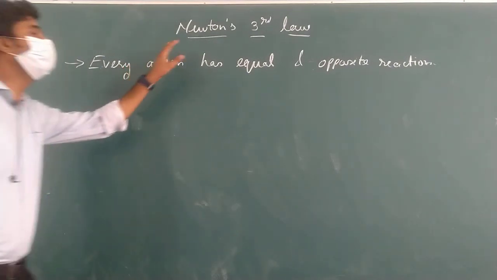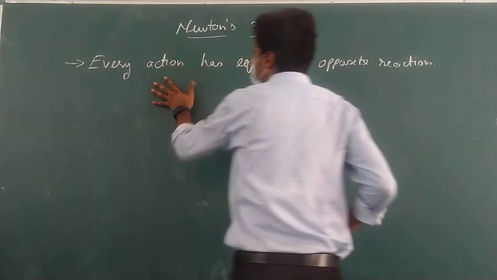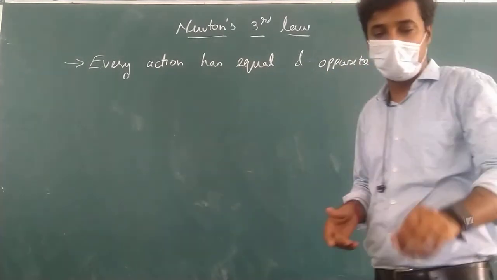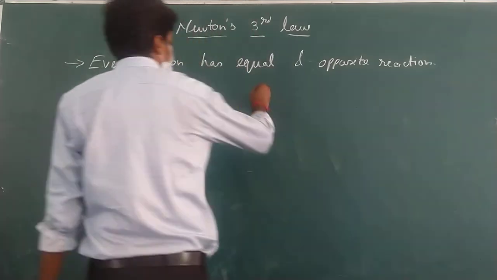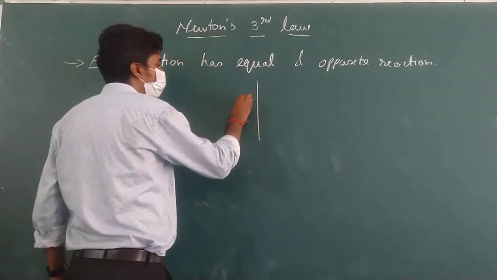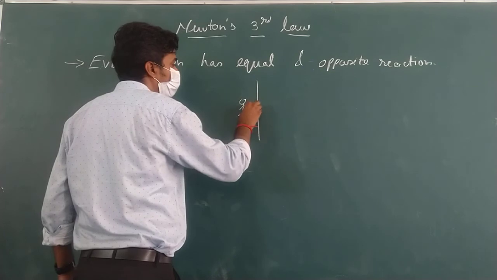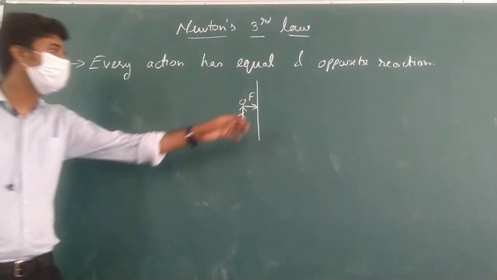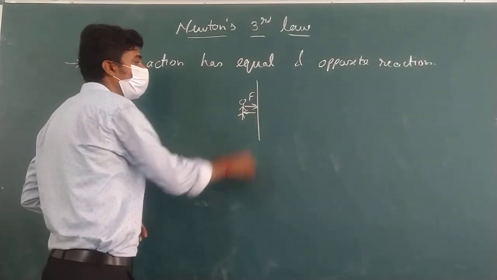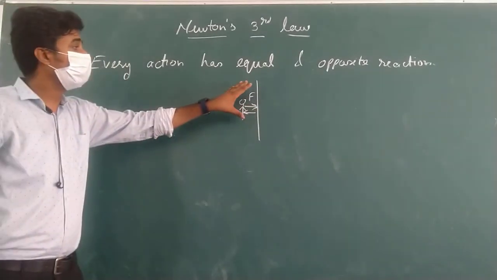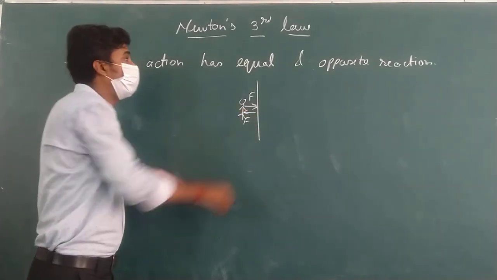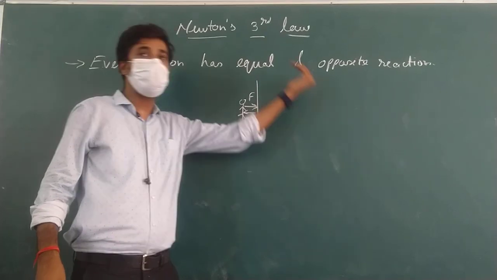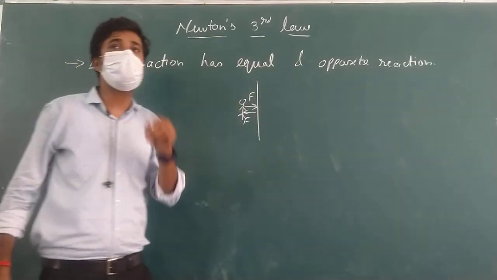So according to Newton's third law, every action has an equal and opposite reaction. Whenever we apply a force on a certain body, for example, if we have a ball and a person is applying force F on this particular ball, at the same time the ball will also apply force F on the person. Bacha, this tells you what? Every action, the man is applying the action, and what are we getting? Reaction.